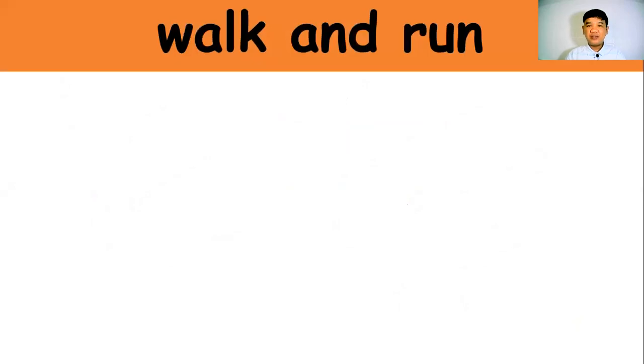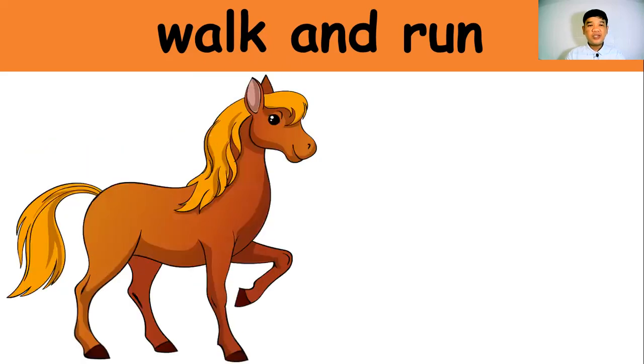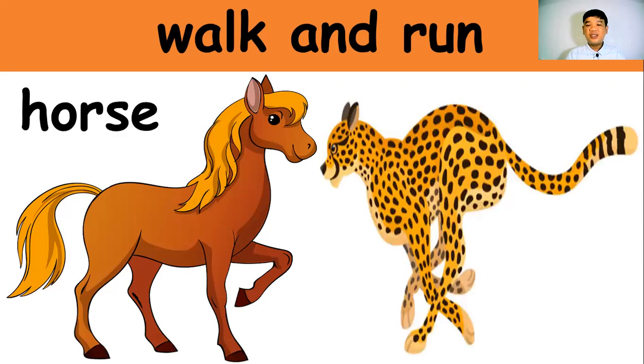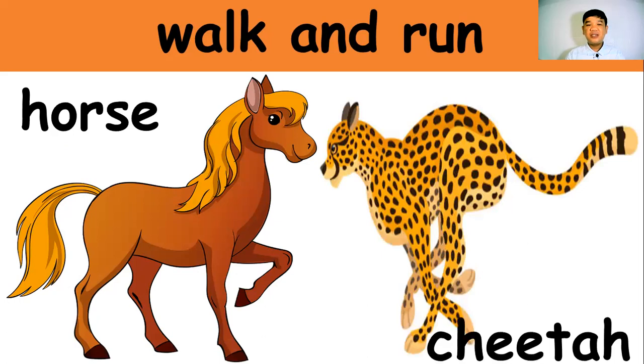Okay, shall we start? Animals can walk and run. I know that we have a lot of animals, but what are some examples of animals who can walk and run? So we have the horse, and then we also have the cheetah. They are able to walk and run because of their legs. And the cheetah is one of the fastest animals that can run.